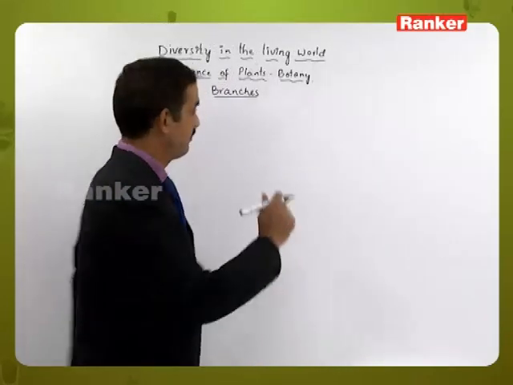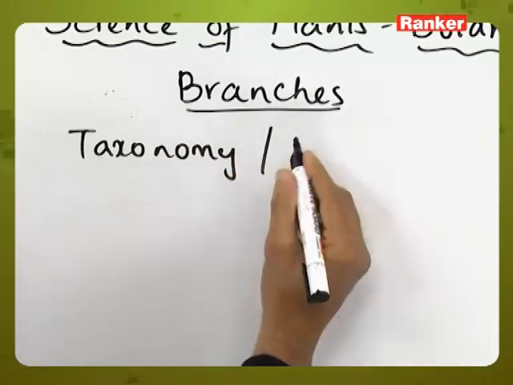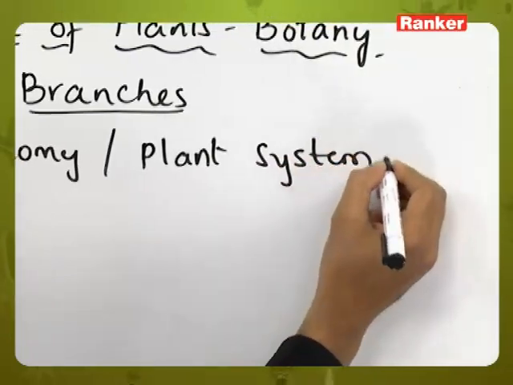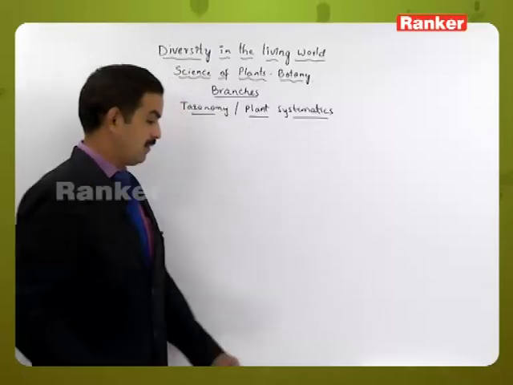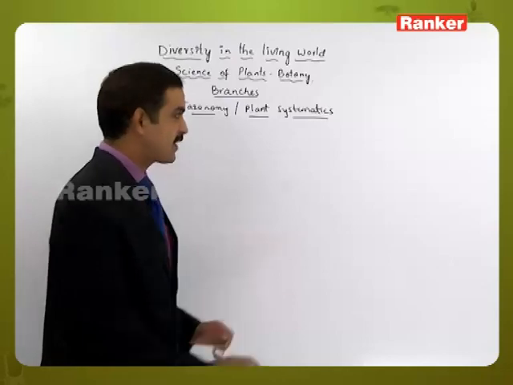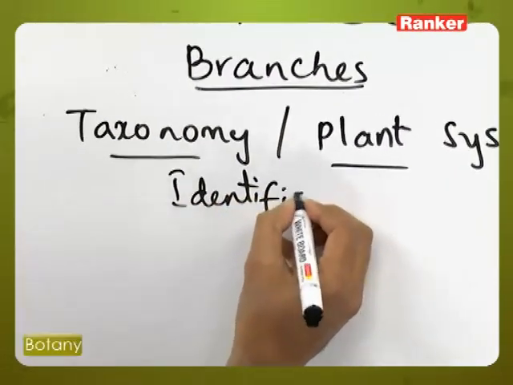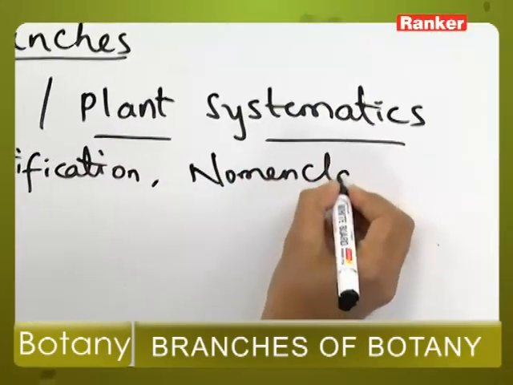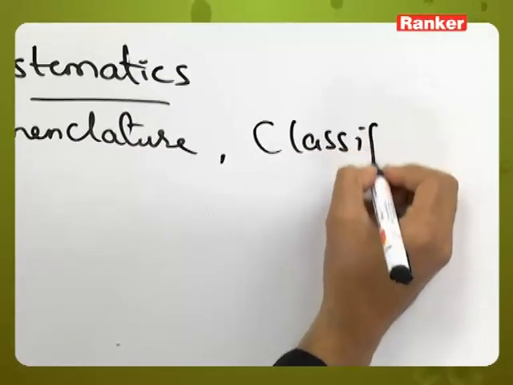So the next branch is taxonomy or plant systematics. Plant taxonomy or plant systematics deals with three aspects. Those are called identification, nomenclature and classification.